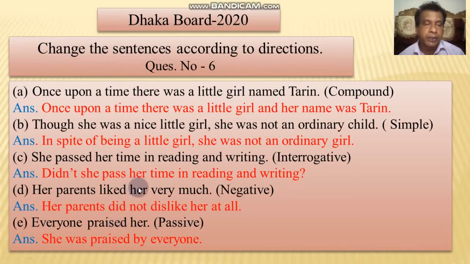Number D: Her parents liked her very much. Make it negative. Here we use the opposite word, disliked, so you should use didn't or did not. Her parents did not dislike her at all. Why at all? Because there is very much, we should use at all. Number E: Everyone praised her. Passive voice: She was praised by all.